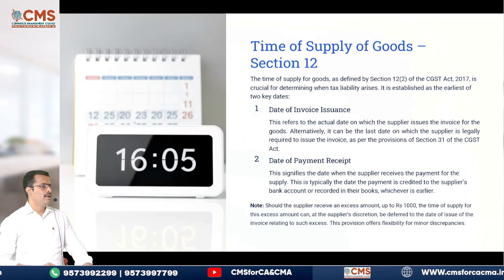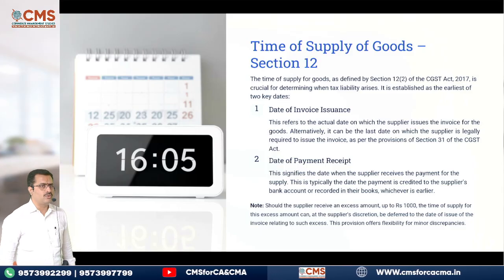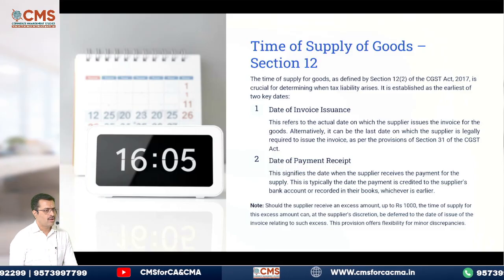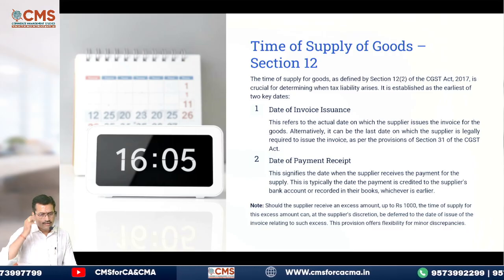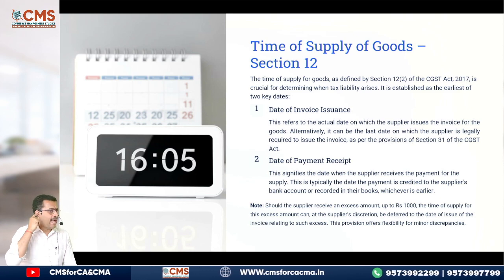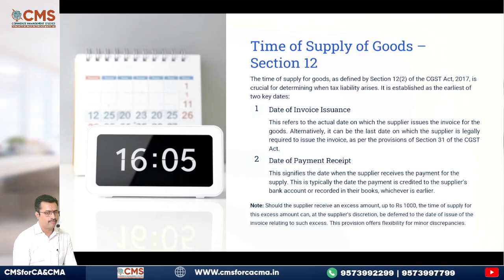Now see here, mainly time of supply, section 12 subsection 2. What does it give me? Directly, date of invoice or date of payment, whichever is earlier. Now what do you mean by date of invoice? It refers to the actual date on which the invoice has been issued by the supplier.